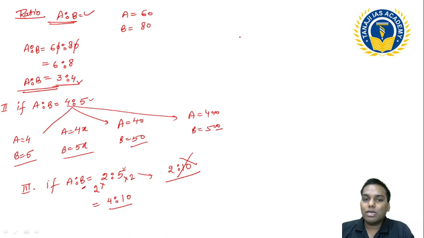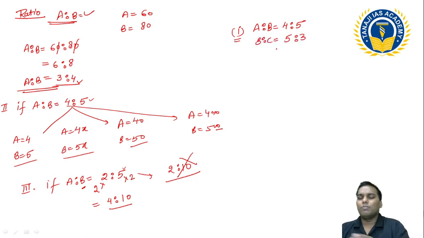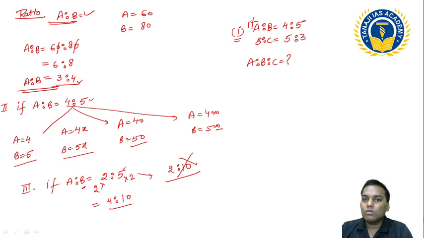Now the next understanding: suppose in the first question, sometimes they ask, suppose I say A ratio B is 4 ratio 5, and B ratio C is 5 ratio 3, for example. And I ask you what is A ratio B ratio C, and I also ask you what is the value of A ratio C, okay, in this segment.